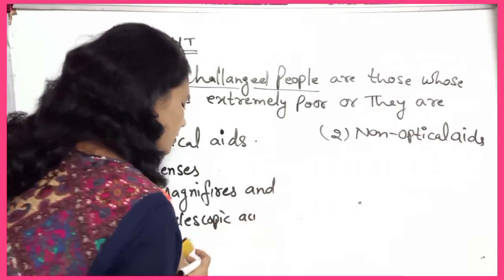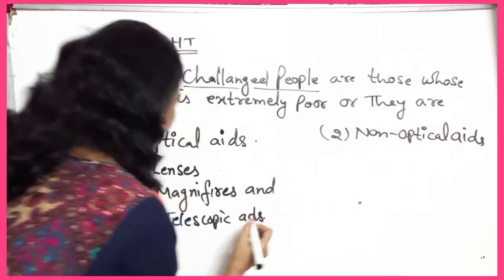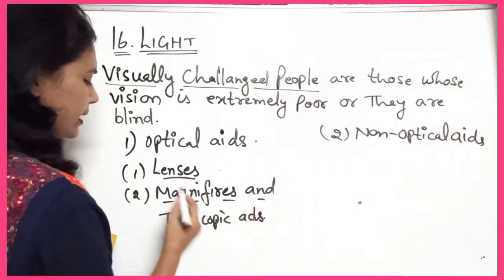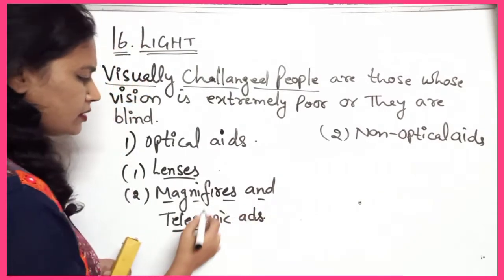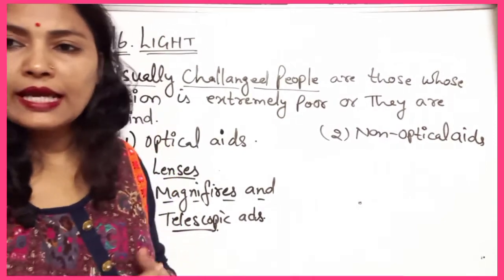These are the optical aids, meaning the eye can be corrected by lenses or magnifiers and telescopic aids.